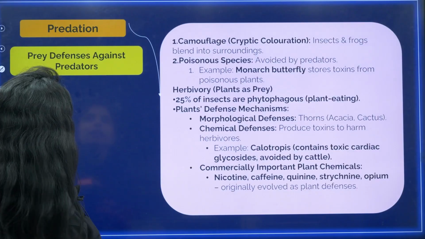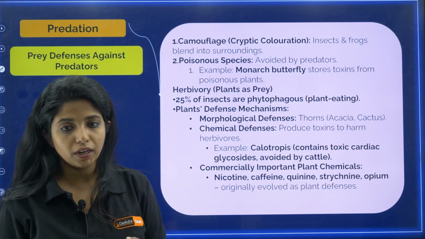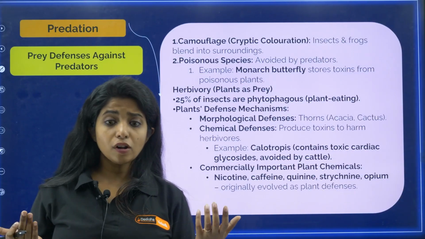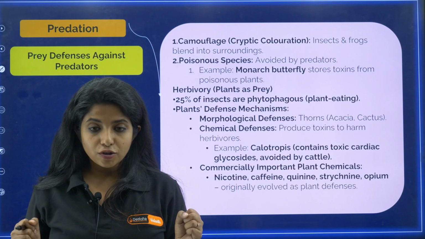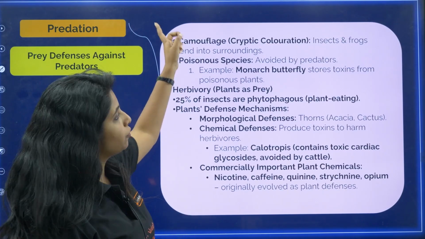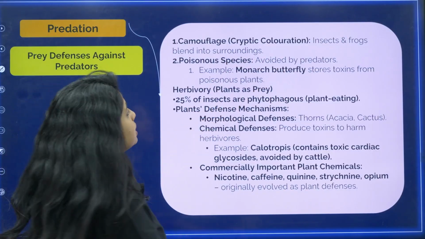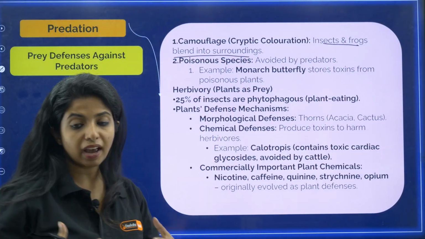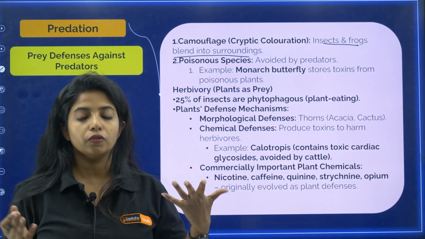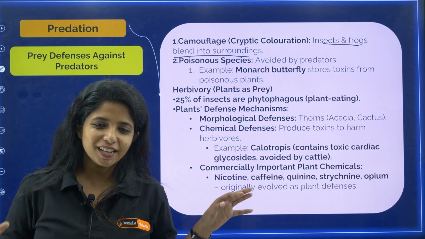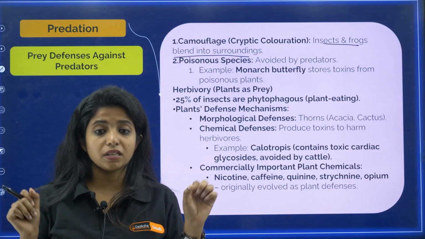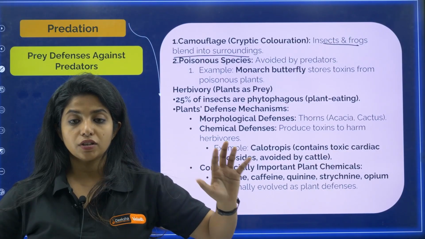Okay, now going ahead, there are a few more things, that is prey defenses against predators. Until now we were talking about the use of predators, but prey also have to make sure that they are safe, and they definitely have defensive mechanisms for that. For example, camouflage. There is cryptic coloration in insects and frogs, my dear children. For example, if I wear a blue dress and paint my face blue, and I stand over here, you would not be able to see me, though in general you would. Basically I'm camouflaging, and with the help of that I am defending myself. I am safe from all the predators who are looking for me.